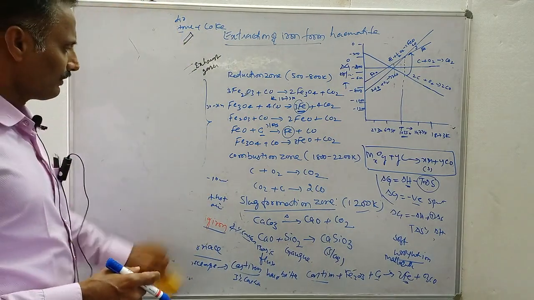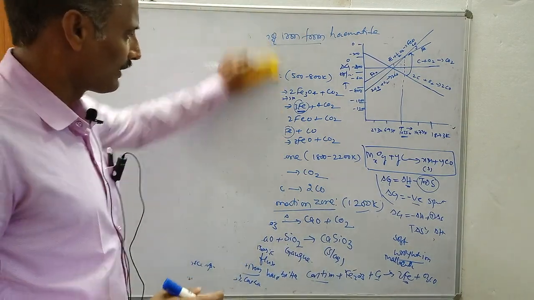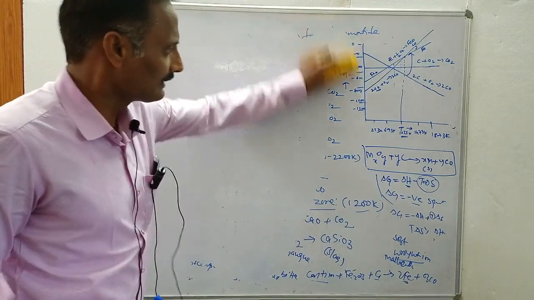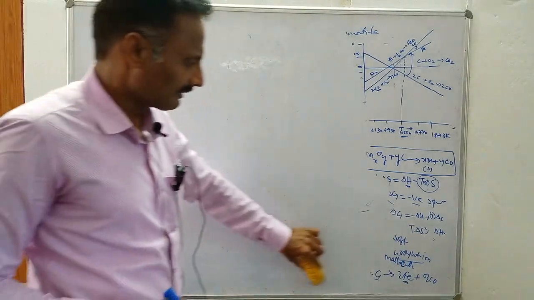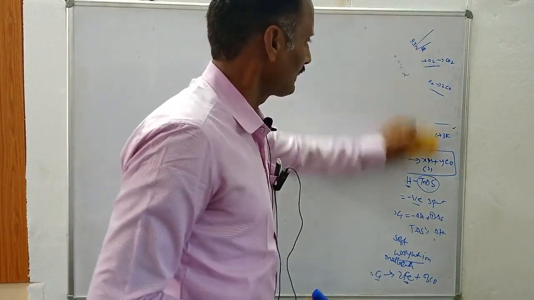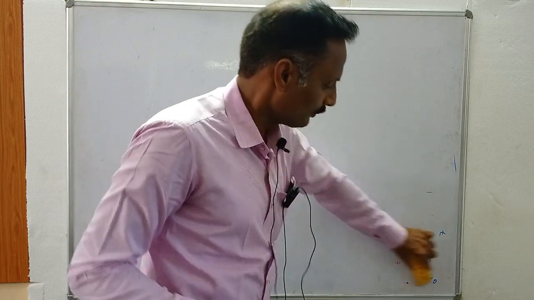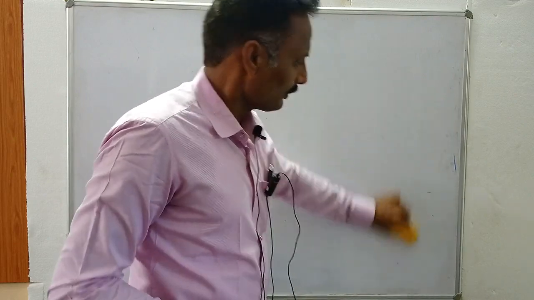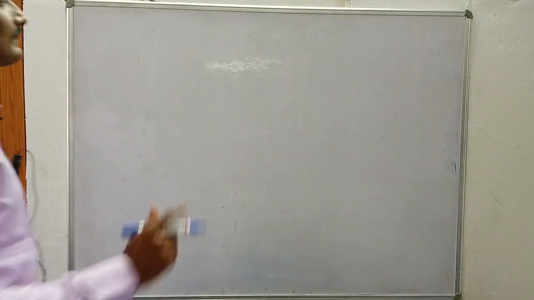Then this is about extraction of iron. Coming to one more metal, that is extraction of copper from its oxide, cuprite, copper(I) oxide. How do you extract copper? Extraction of copper.